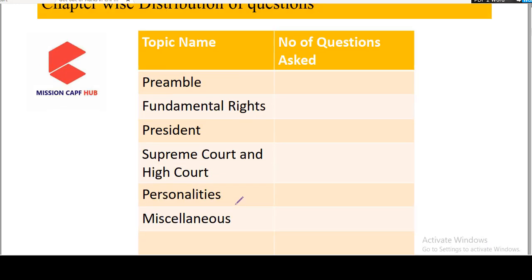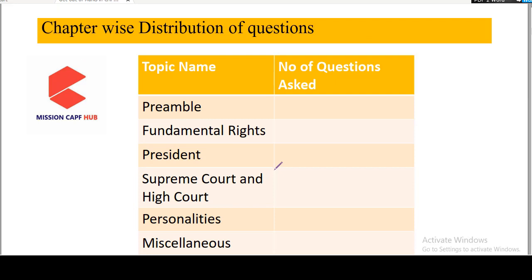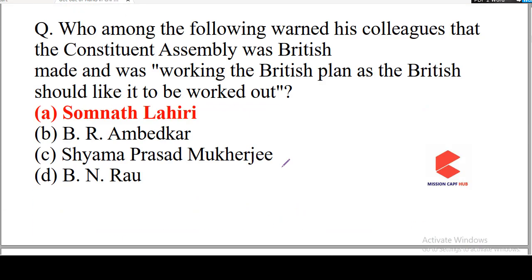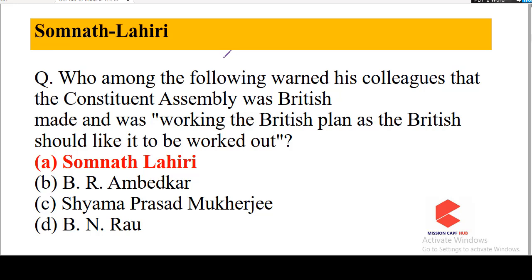Questions that were asked in the CAPF 2021 were from these topics. So UPSC has asked and focused upon these topics and not all the chapters of the polity. They had asked a question from preamble, fundamental duties, president, Supreme Court and High Court, and there were two questions upon personalities. There were questions upon Somnath Lahiri and Dr. Ambedkar. So the first question was on Somnath Lahiri.